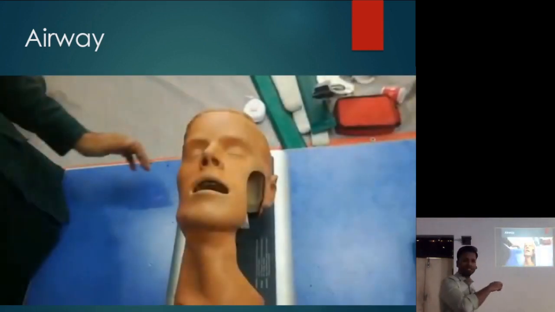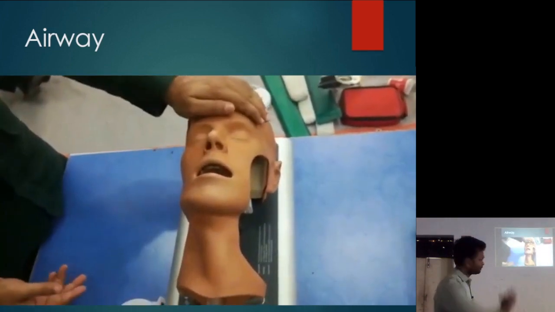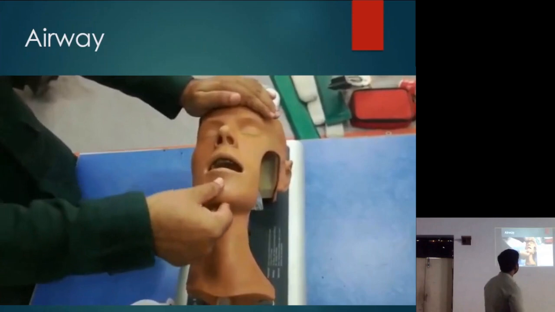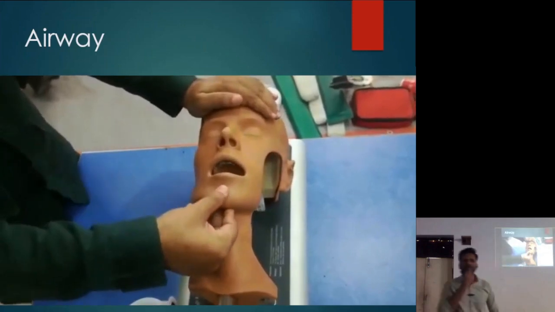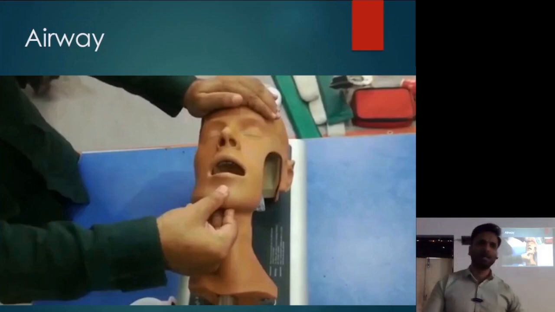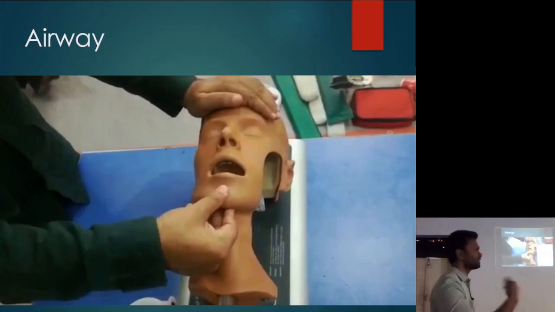This is the head tilt chin lift technique. So we place the palm of the hand and tilt the head back and pull the mandible forward and we open the mouth. Now open क्यों करना है? Because we have to check whether there is any foreign body there or not. Okay? अगर क्लिनिक में पेशेंट है तब तो आपको पता ही होगा कुछ गया या नहीं गया. But if in the second scenario जो मैंने दिखाया था, in that you don't know क्या हुआ है. Okay, then you'll have to check everything. Okay, so this was head tilt and chin lift.